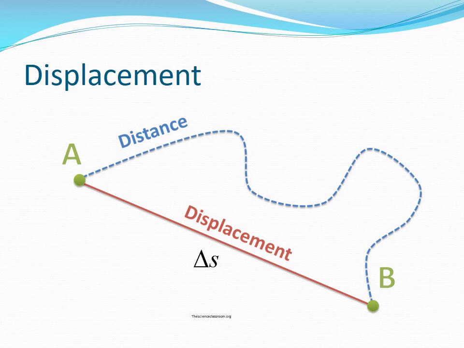Displacement is also a vector because it has both magnitude and direction. Starting from A and ending at B is different than starting at B and ending at A. The displacement is signified as delta S. It is the straight line distance from A to B. The triangle symbol in front of the S is the Greek letter delta. In physics, it is a symbol that just means change in. So S is position and delta S means change in position.